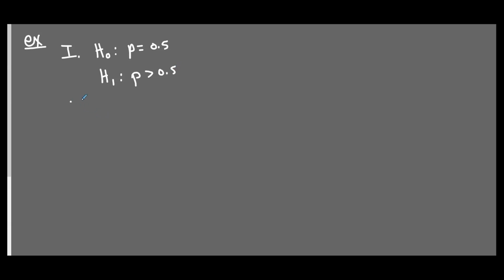Right, so part two, you take your sample. So we had a sample size of 100. We got 80 successes out of 100. We got 80 heads out of 100. So our sample proportion is 80 out of 100, which is 0.8.